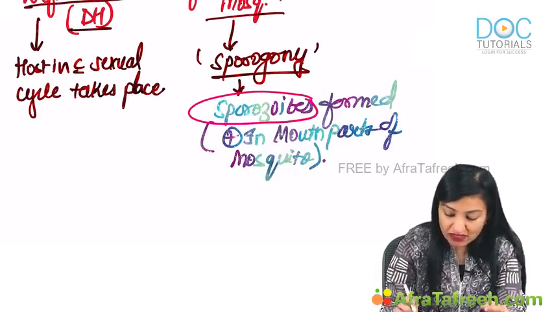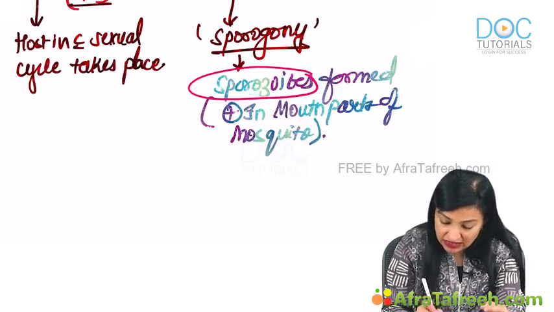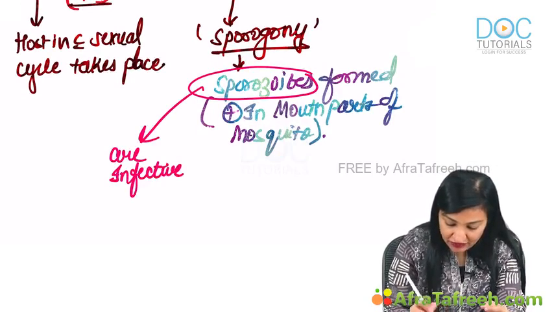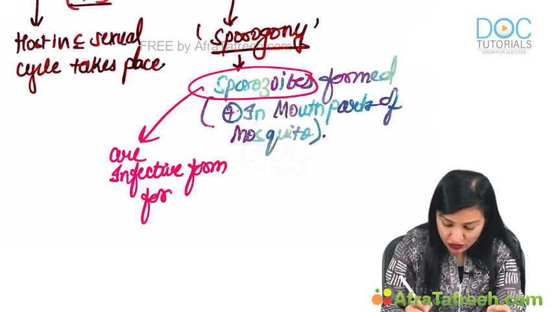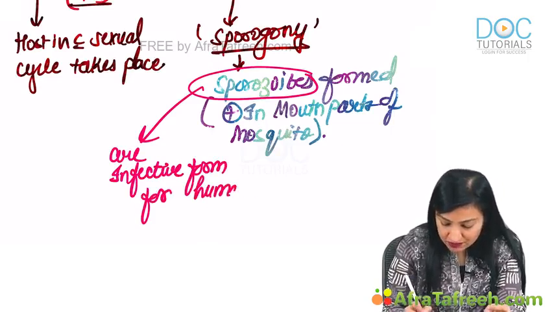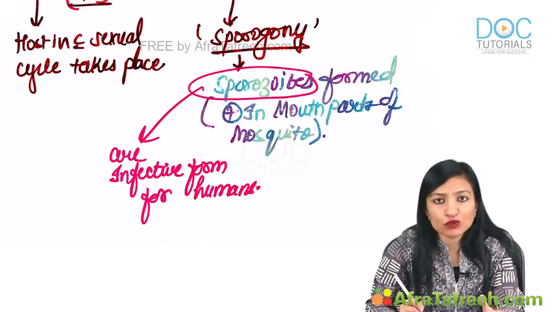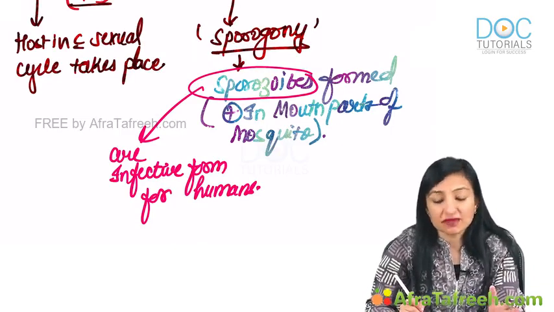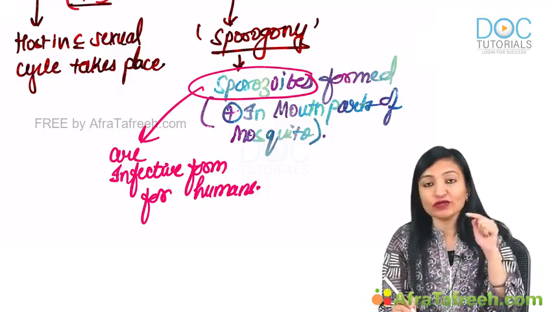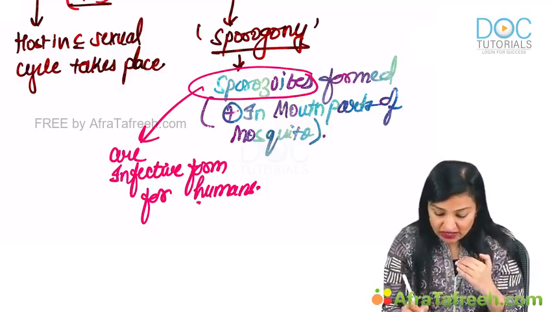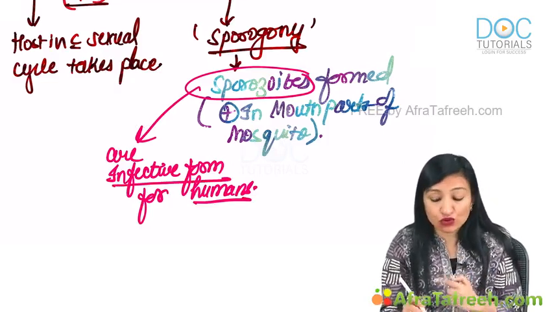Sporozoites which are being formed in the mosquito, guys, these are the infective form for humans. So when the female Anopheles mosquito, which has got sporozoites in its mouth parts, bites humans, it is going to inject sporozoites into the bloodstream of the human. So for humans, the infective form is going to be the sporozoites.